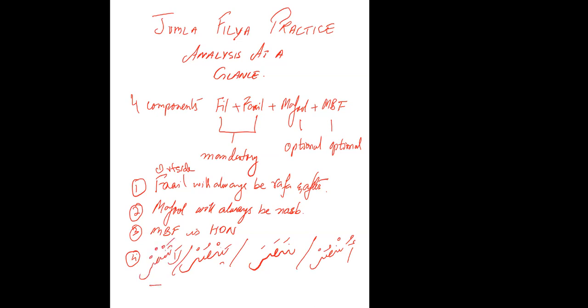These are all Jumla Fi'liyya without the use of any other word, because we know that a fi'l in Arabic will always have a fa'il in it.